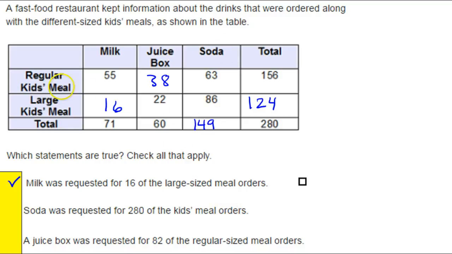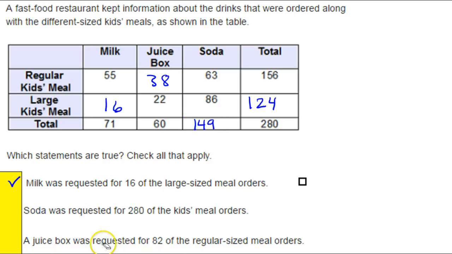Soda was requested for 280 of the kids' meals. Soda, wait, for the, oh, okay, for the kids' meal order. So that means all together, because I was looking for regular or large, but they're looking for the total. So, well, no, it's not 280. 280 is the total number of kids' meals, regular and large. Soda is right here. All right, it's 149 were soda. So not 280.